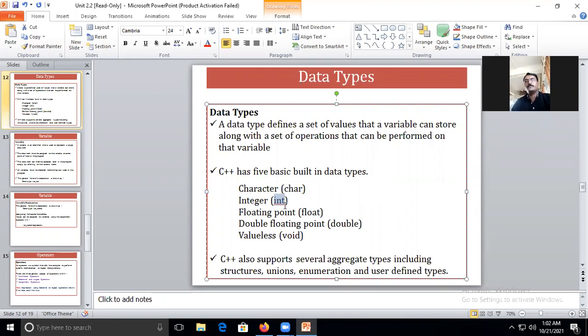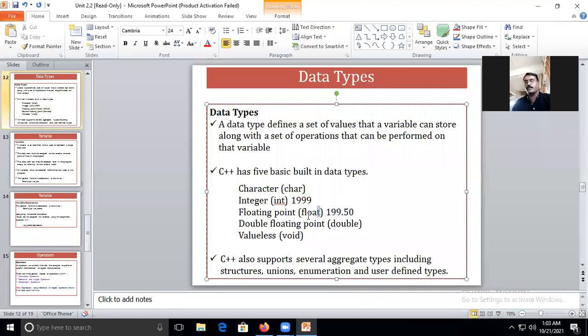If you have a number which will not have a dot, for example, I will write here 1999. This is a complete number, and this is a decimal number, let's say 99.99 or 50.